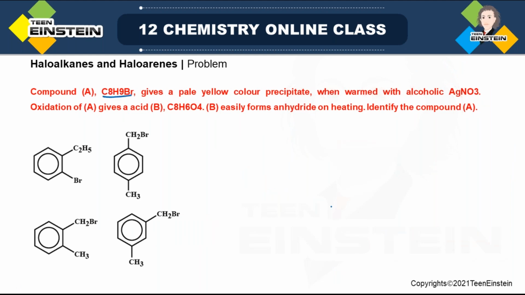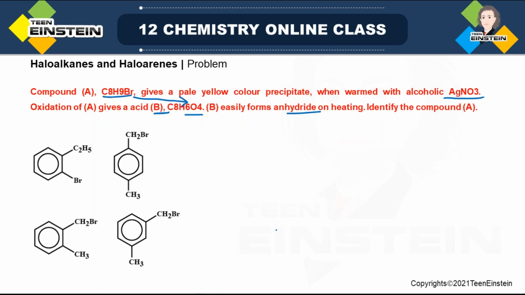Compound A, which is C8H9Br, gives a pale yellow colored precipitate when warmed with alcoholic AgNO3. Oxidation of A gives an acid which is B, and the formula of B is given. C8H9Br, which is A, on oxidation gives this molecule. B easily forms anhydride, that is, after formation of acid B, it can form anhydride easily on heating. From these 3 pieces of information, you have to find the structure of A.